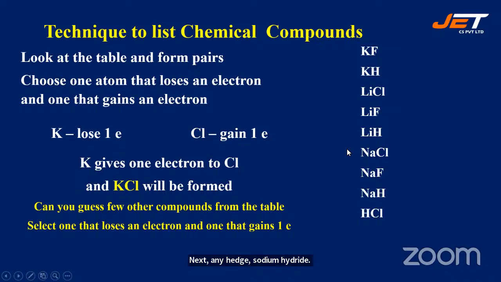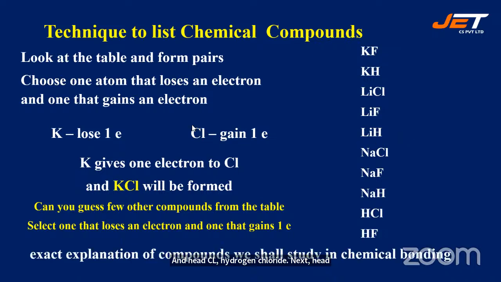And HCl, hydrogen chloride. Next, HF, hydrogen fluoride. The exact explanation for this we will study in chemical bonding again. Okay, so by this, I think you all understood how we form a chemical compound by the atoms, one which gains an electron and one which loses electrons. Hope everyone has understood. Let me know in the chat section. Did you understand the concept?